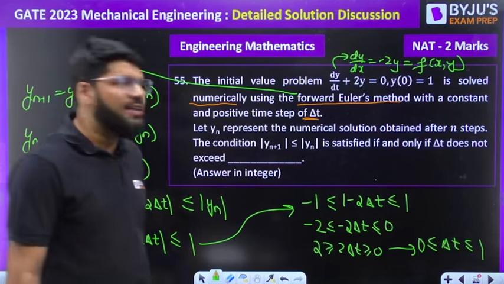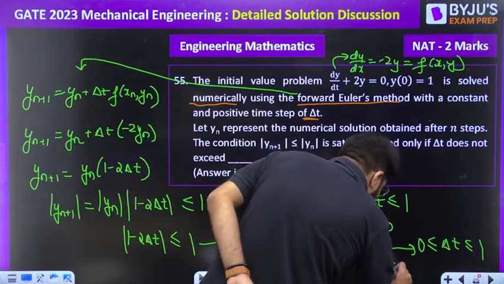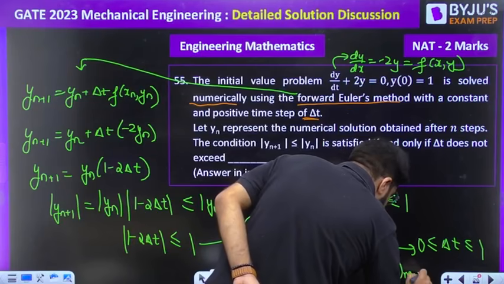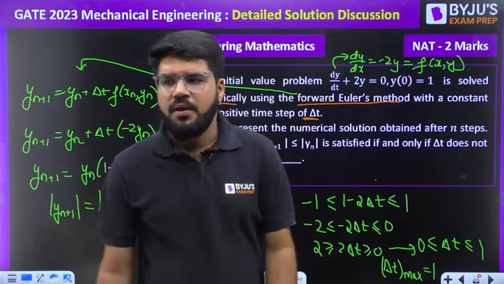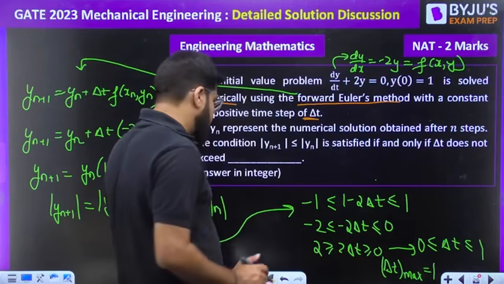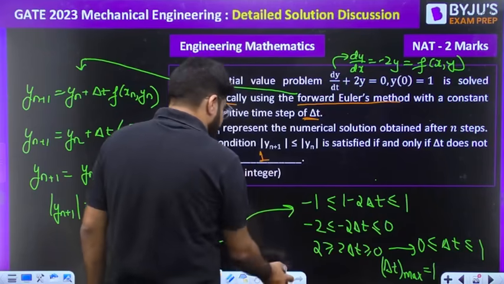So what is the maximum value of delta t? That is equal to 1. That is one way.